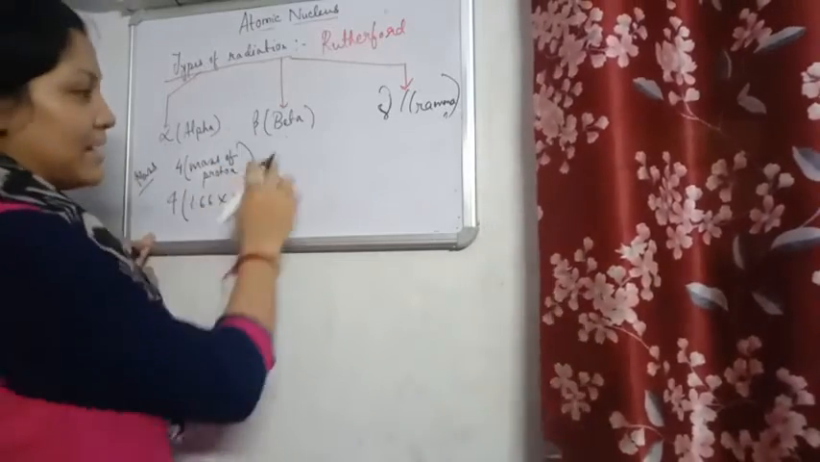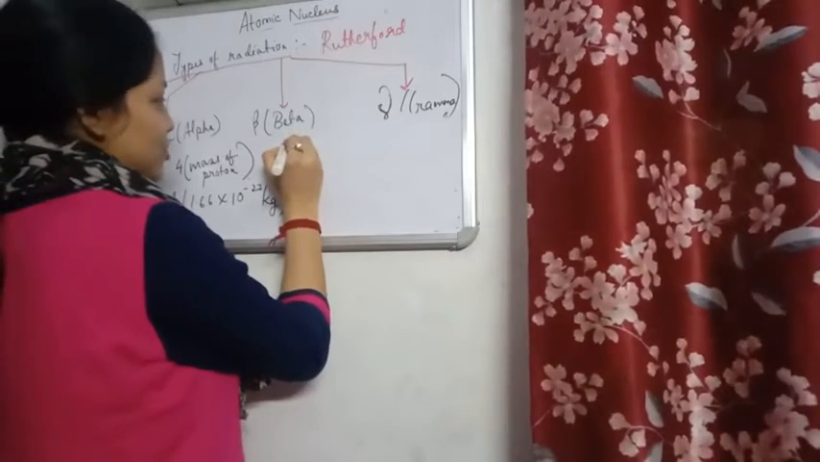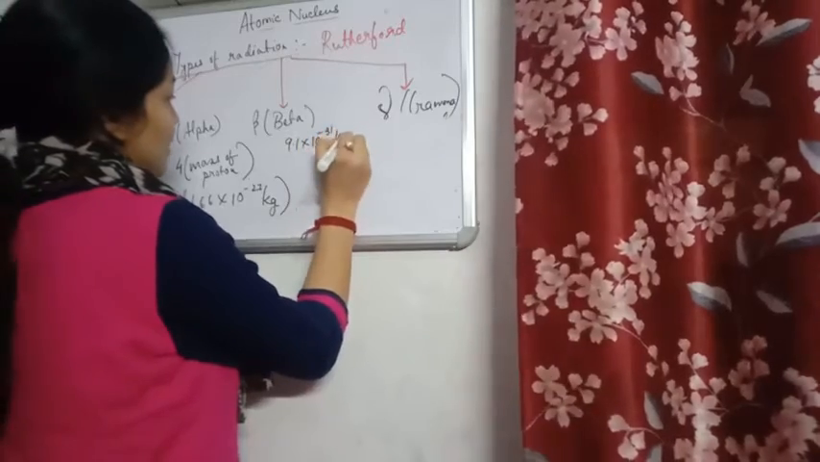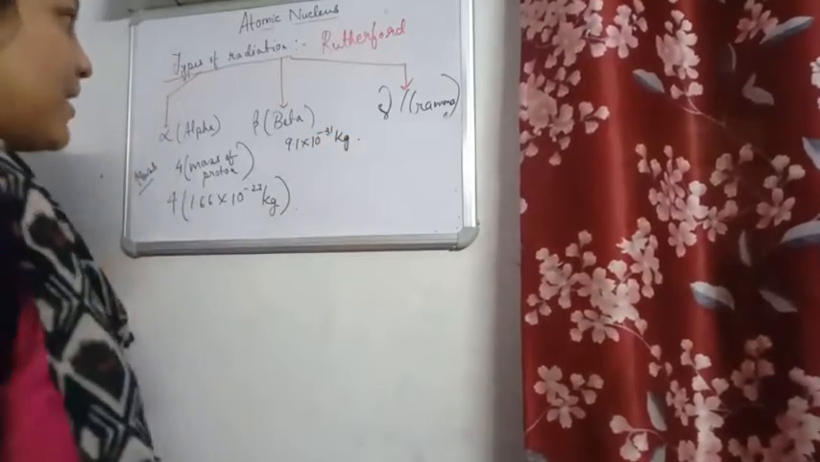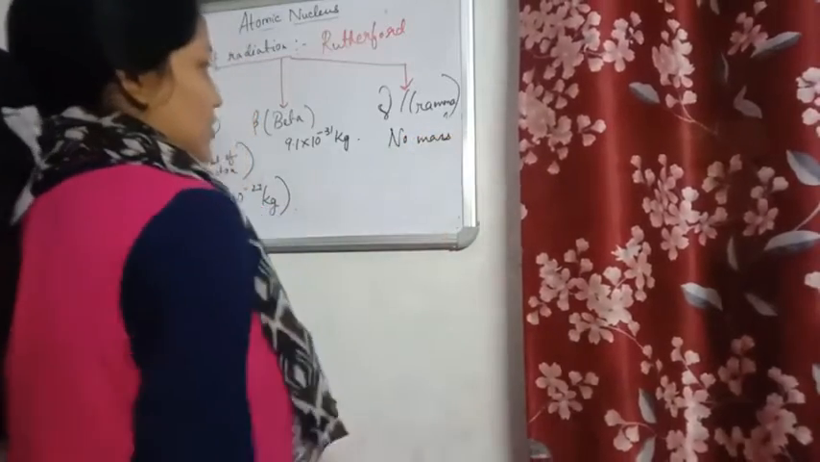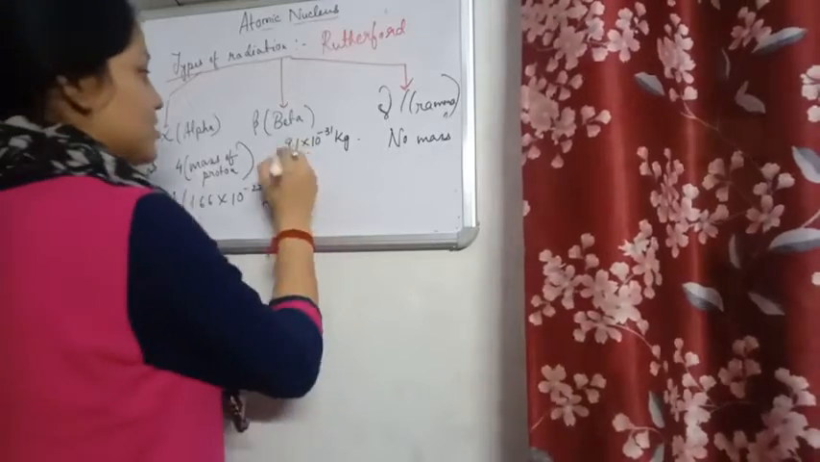Beta particles' mass is equal to the mass of an electron, that is 9.1 × 10^-31 kg. Gamma particles have no mass because they are electromagnetic waves. They have no charge, they have no mass. Right? So these things are to be remembered.